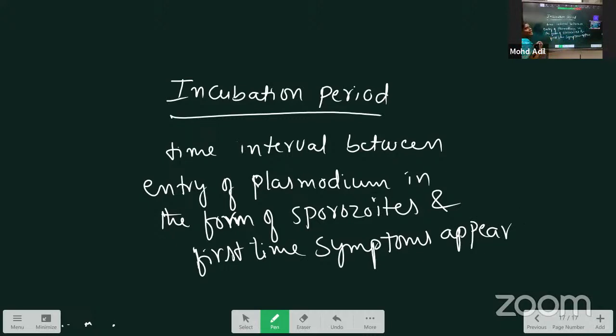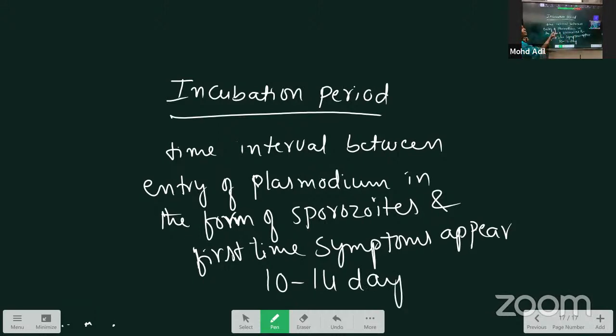It is the prepatent period, means the time between the first entry of the plasmodium in the form of the sporozoite and the second entry is called as a prepatent period. Incubation period means the time interval between the entry of the plasmodium in the form of the sporozoite and first time the symptoms appear. That period is called as the incubation period. The duration of incubation period is 10 to 14 days. The prepatent period, the duration is only 8 days.